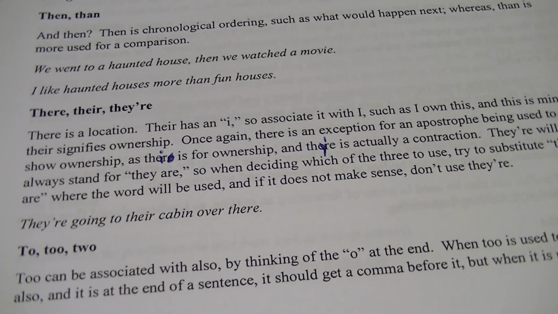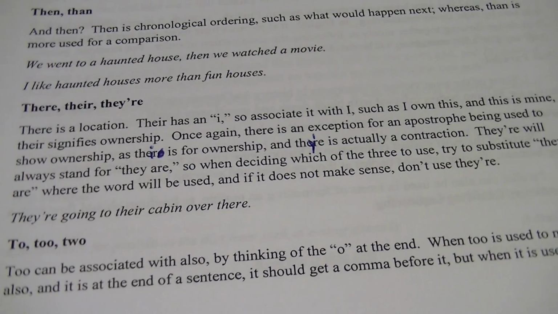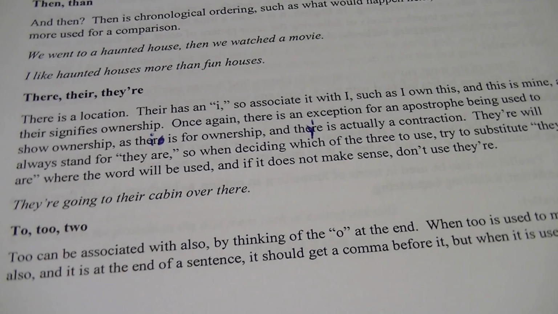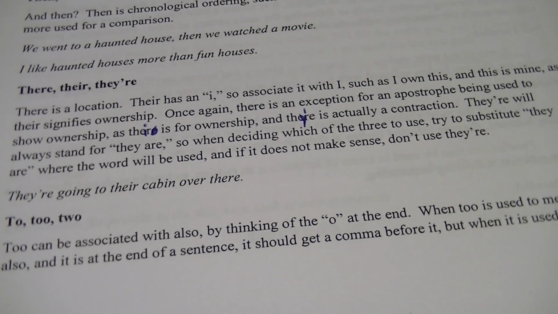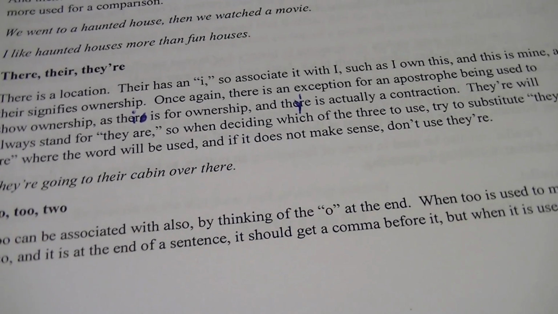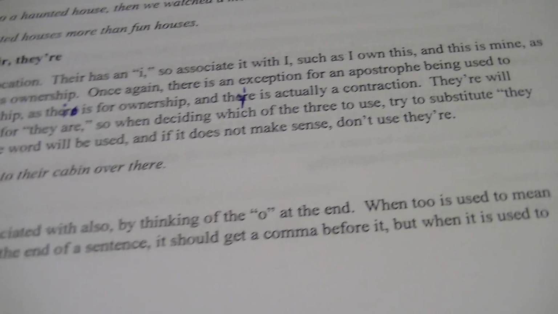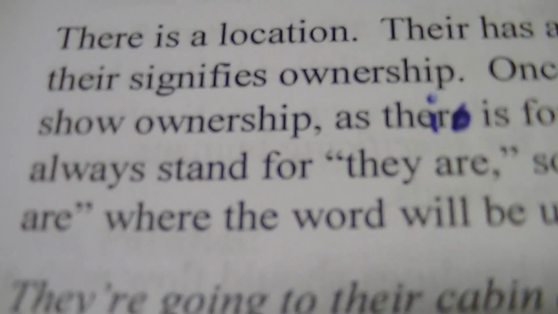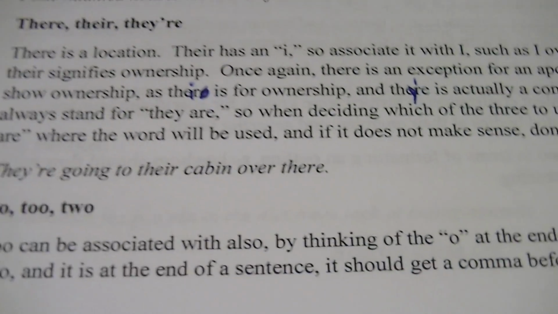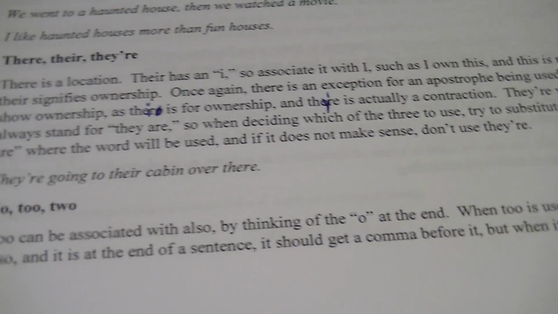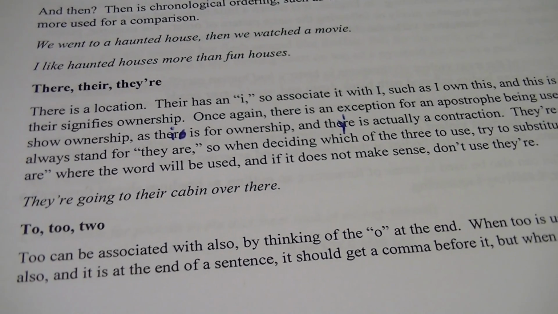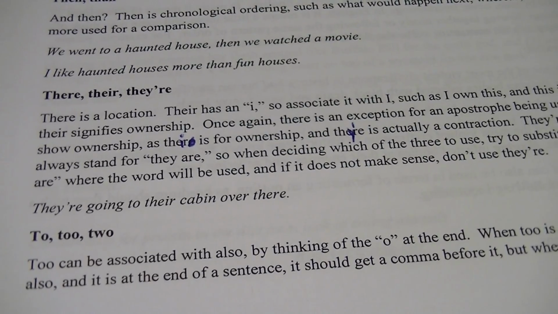They're, T-H-E-Y, apostrophe R-E, once again, goes back to our French heritage, and that is the exception because it's an apostrophe, and we're saying they are. So when we say they're, it will always stand for they are. T-H-E-Y apostrophe R-E, right? So when deciding which of the three to use, substitute they are where the word will be used, and if it doesn't make sense, don't use that one. Okay? So they are is always going to be the apostrophe.